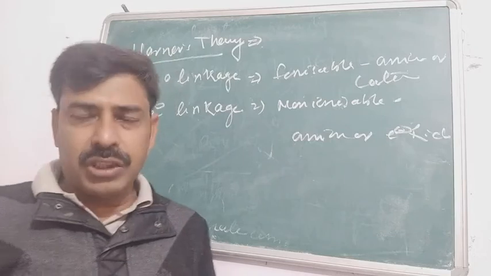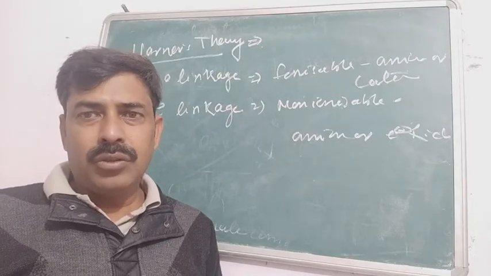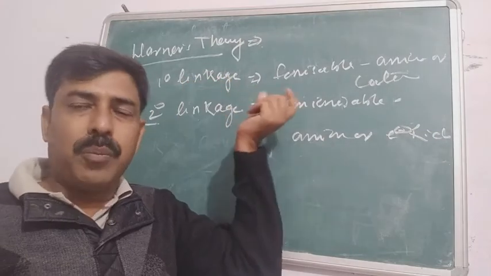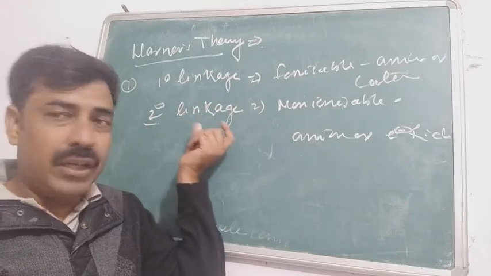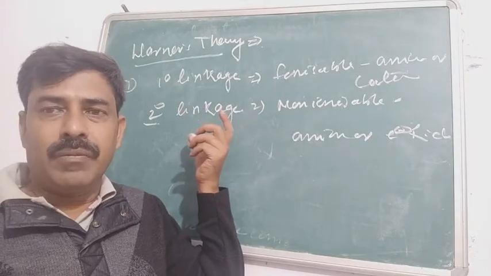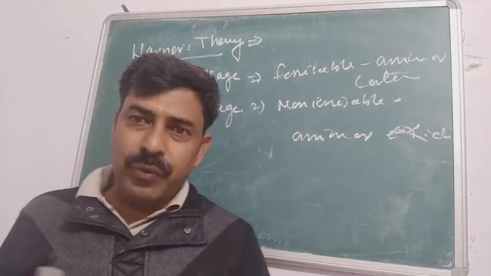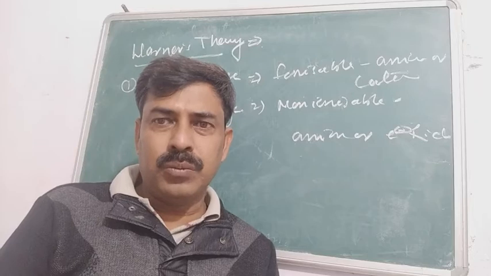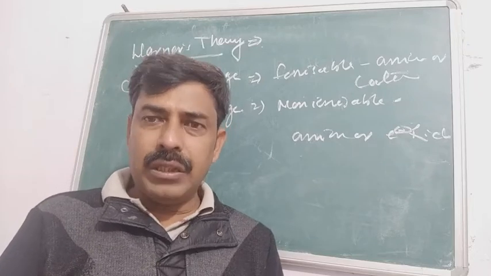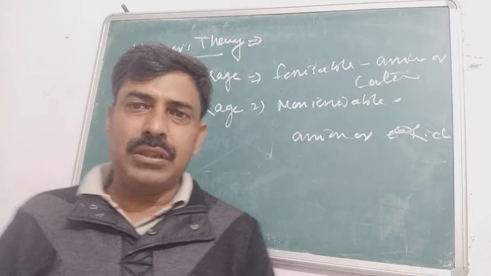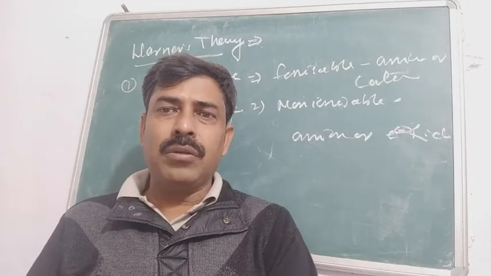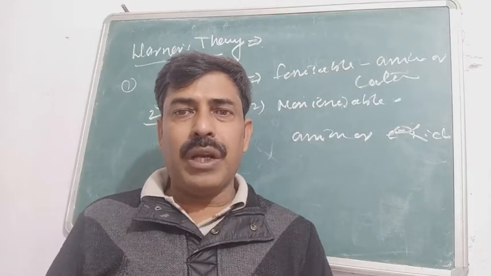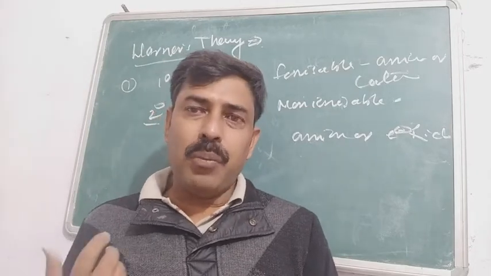If we talk in modern terms, the primary linkage is the ionic bond, the electrovalent bond, and the secondary linkage is the coordination bond. You know that in the case of a coordination bond there is one-way sharing of electrons. Only one system shares both the electrons in the bond. So in the case of a coordination species, the system must have a pair of electrons. So the system will be either an anion or a species which has a lone pair of electrons which can participate in the coordination bond formation.